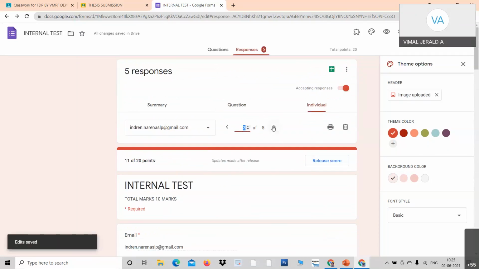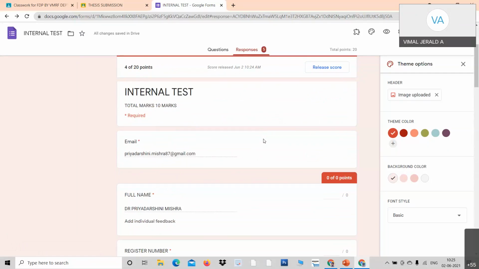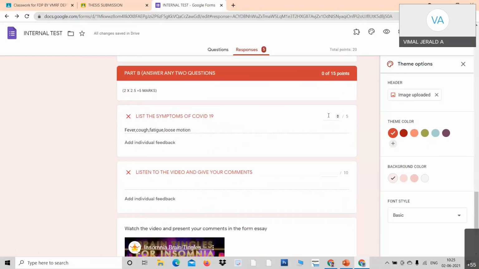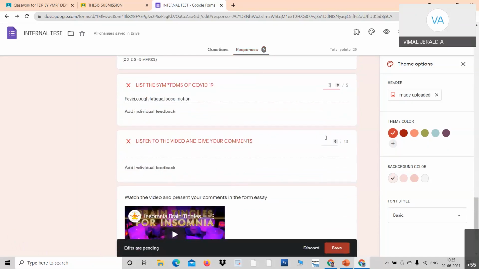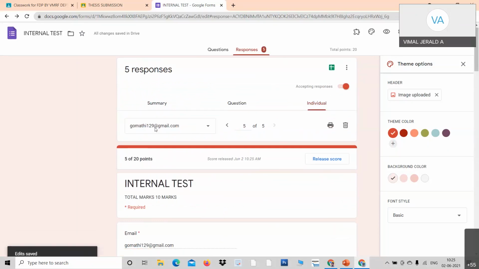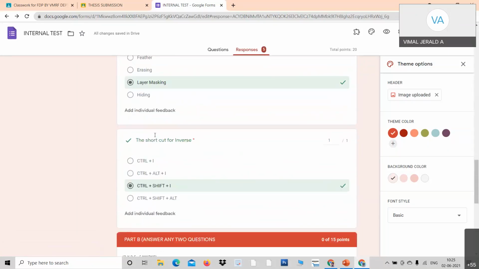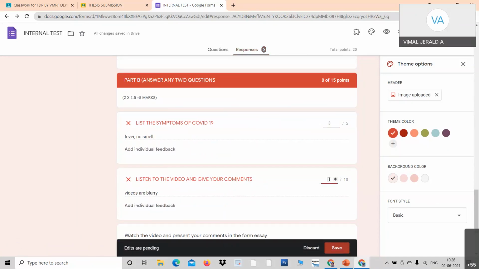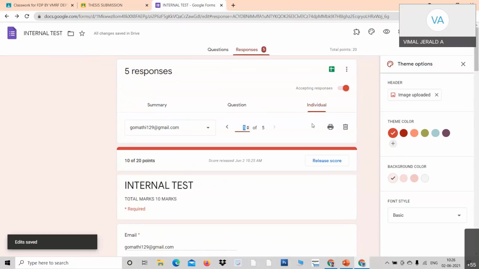So likewise, you can go press to the next students. Thank you, Professor Priya. There is no time, so I'm not going for it. So okay, let me go. No problem. So I just give 3 marks, and for this it is 2 marks. I just press save and go to the next student, fifth student. And the fifth student is Professor Gomati. And see here, I've just given 3 marks. And after reading through, I'm supposed to do that, right? I just press. Now everything is over.